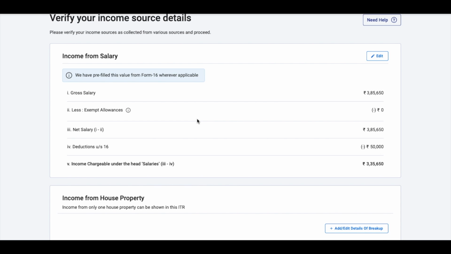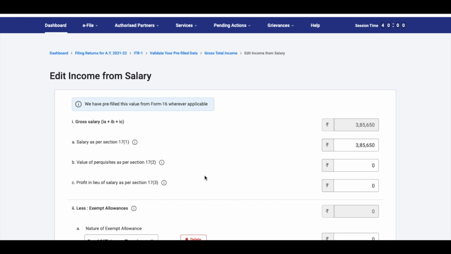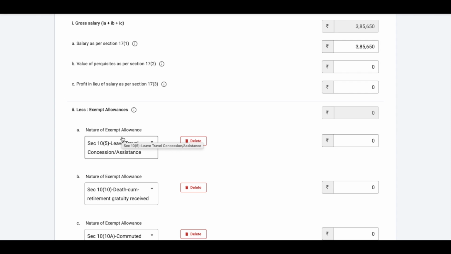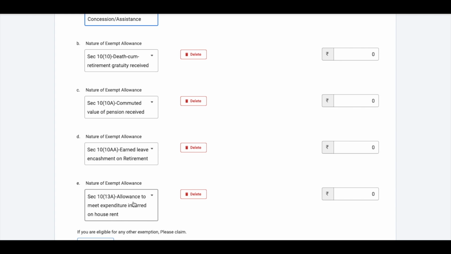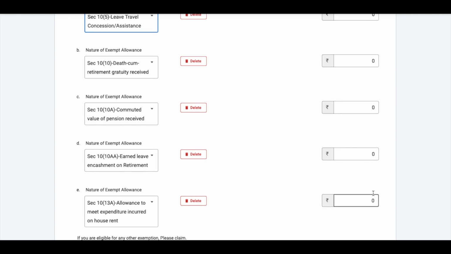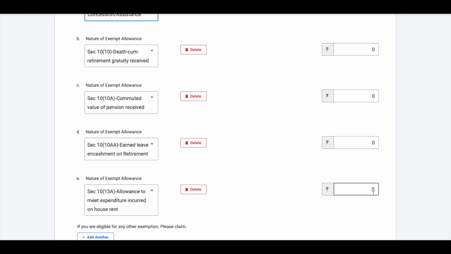Now, if you can see, data will be pre-filled on the basis of Form 16 provided by your employer. However, if you feel there is some exemption, say for instance, you feel that HRA exemption has not been given to you, you can select house rent allowance and you can mention the amount. You can find it here, allowance to meet expenditure incurred on house rent, and you can mention it here. If there is any exemption which has been missed out, you can definitely always claim it in your returns.